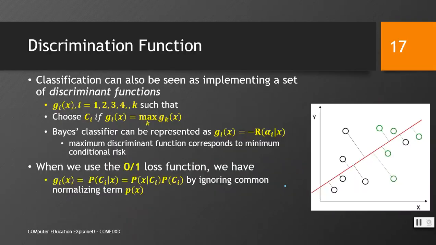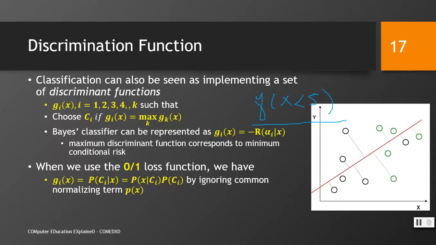Discriminant function. Classification can also be seen as implementing a set of discriminant functions. Discriminant function is very simple to consider. We have already seen if statements, like if x less than 5, so we are discriminating, right?